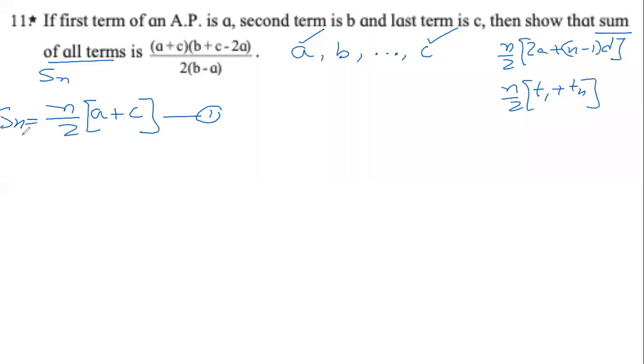We can also say a lot of things about the arithmetic progression, because we also know the first and second terms. Now, the difference between consecutive terms is the common difference. So in this case, our common difference will be b minus a. So our d will be equal to b minus a.